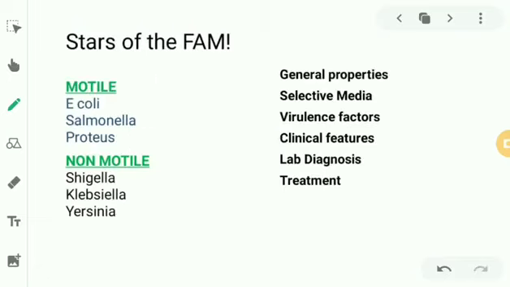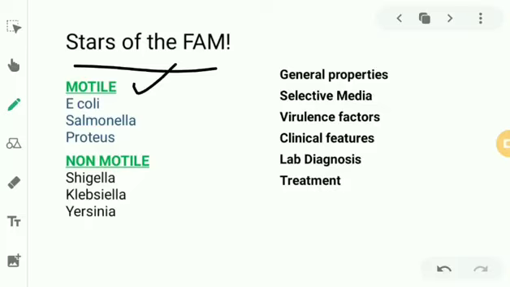Now, speaking about the stars of the family, the major members. There are many bacteria that belong to this family, but we are going to discuss the main ones, the major ones, which will be asked in our examination. So we can generally just randomly group them into motile as well as non-motile.